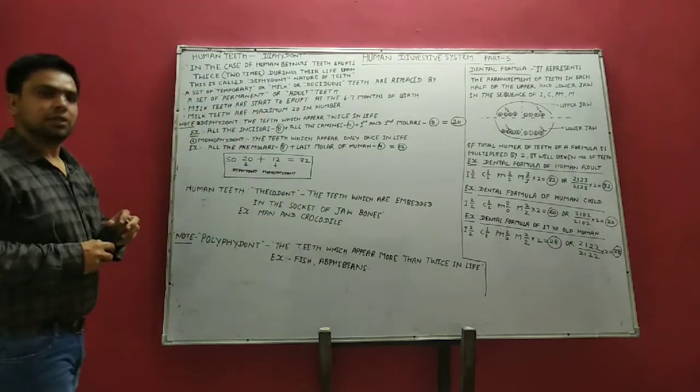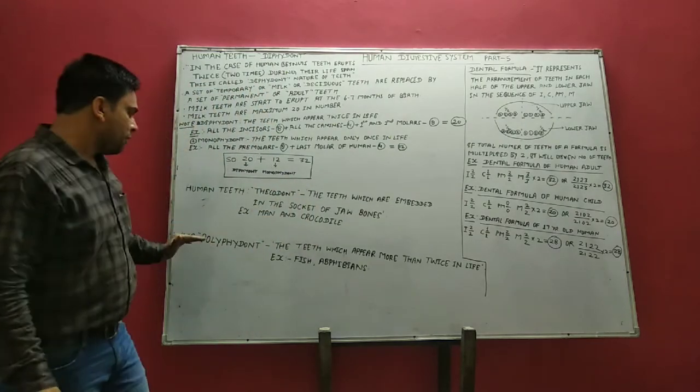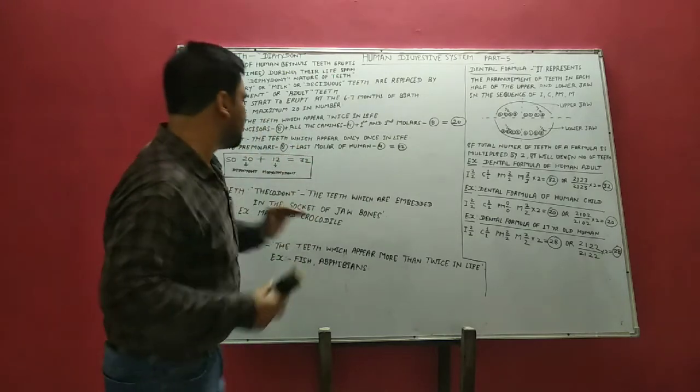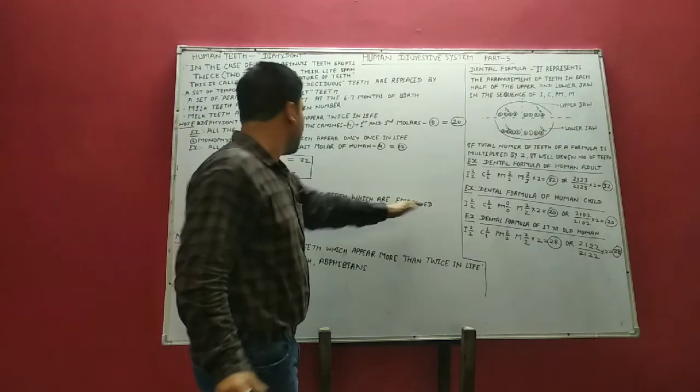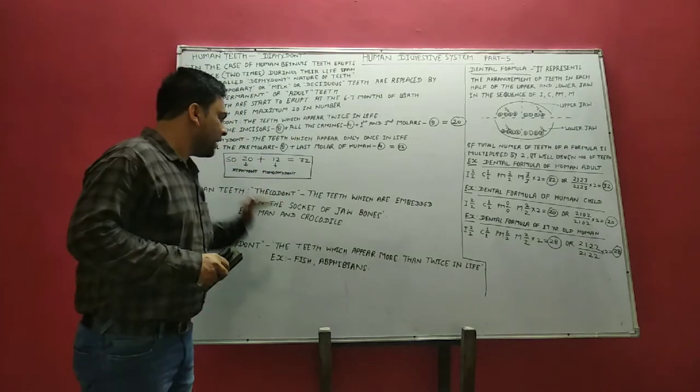So, continuing the lecture, I write here another term: thecodont. The term thecodont suggests teeth which are embedded in the sockets of the jaw bones. Example: man and crocodiles.